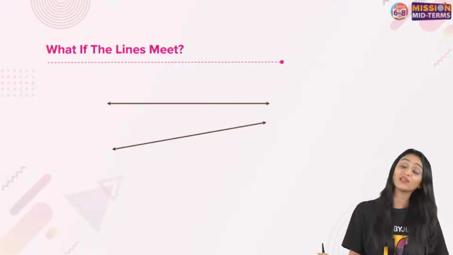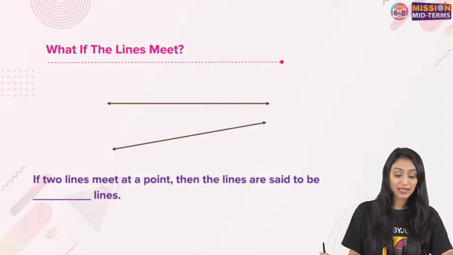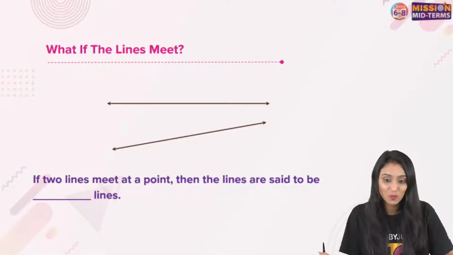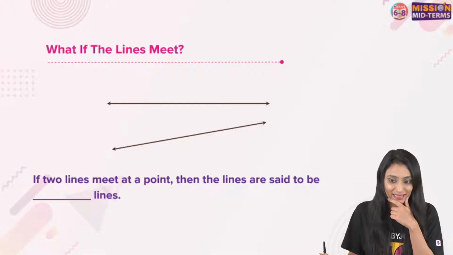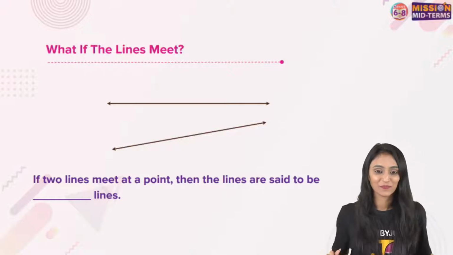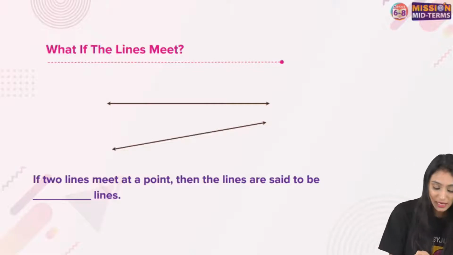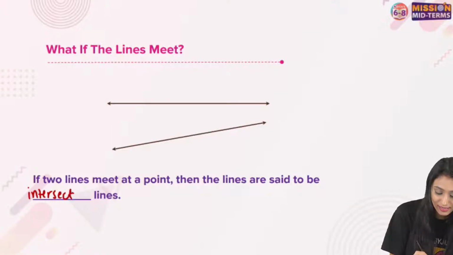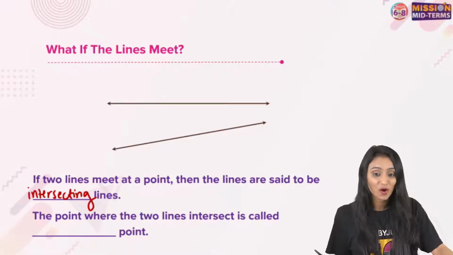Great. But what if the lines are meeting? Then what do we call them? If two lines are meeting at a point, then the lines are said to be? Yes, I could see the answer. No, Srishti, it's not that. Intersecting lines, absolutely. When lines meet, we call them intersecting lines. A simple concept. And the point where the two lines are intersecting, what do we call them?